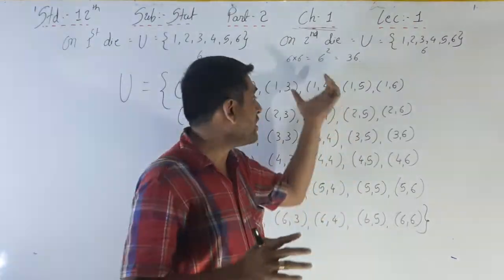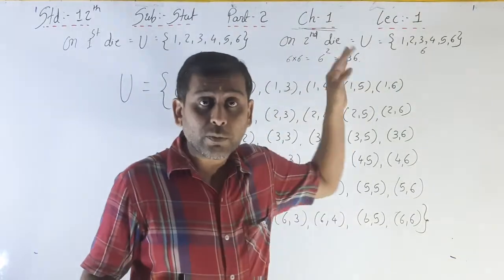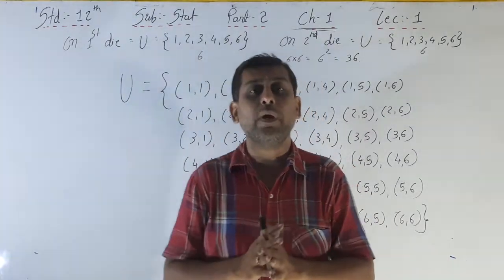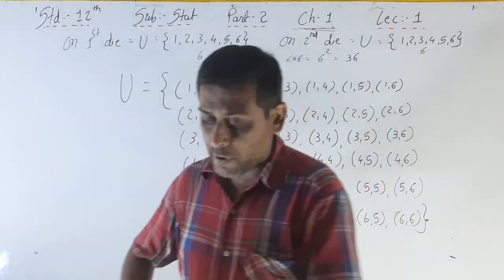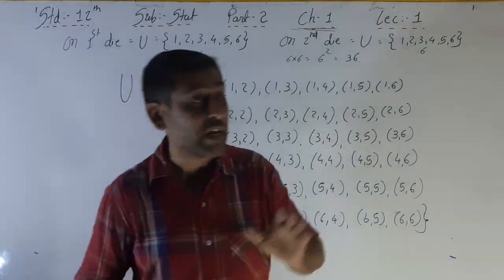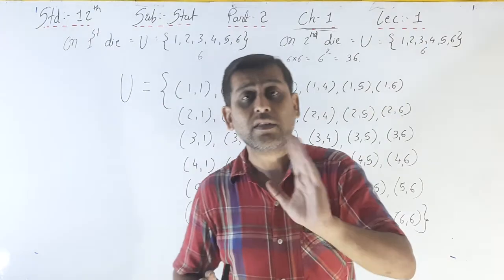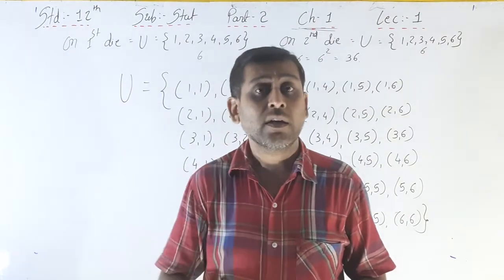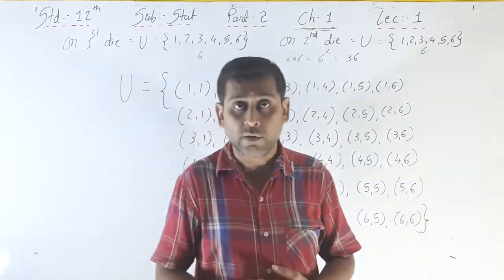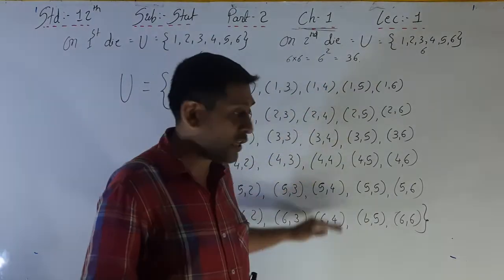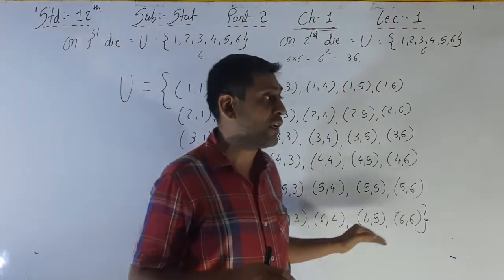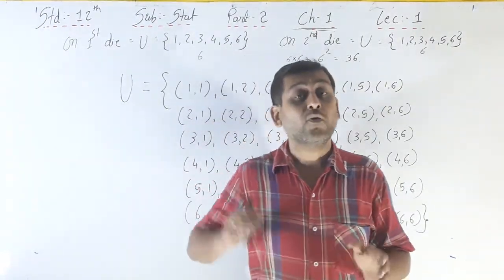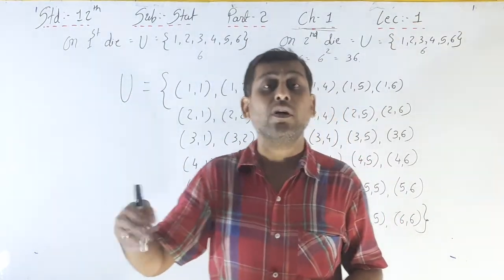Please keep in mind this answer, because from this answer you have to give the answers to the next questions. It is a base. It will not be asked directly in the board exam, but on the basis of this sample space, many questions of 2 to 3 marks will be asked. At that time you don't have to write all this; you just have to keep in mind all these 36 outcomes of the random experiment, and from that give the answers to the further questions.